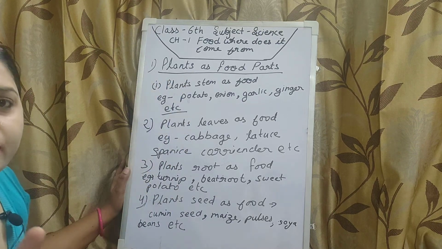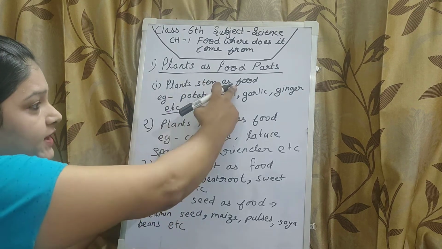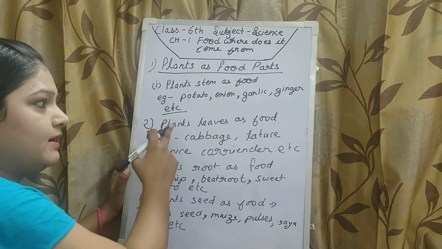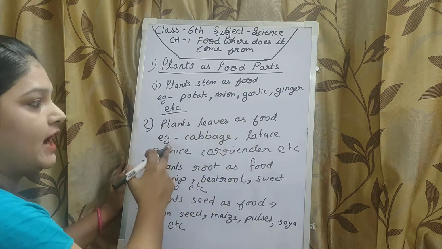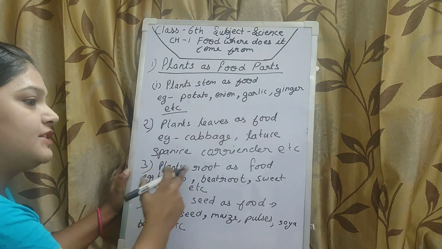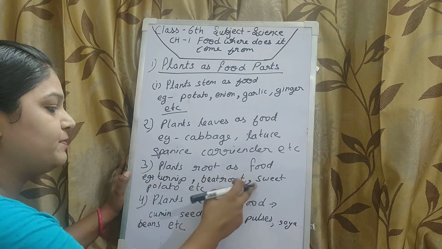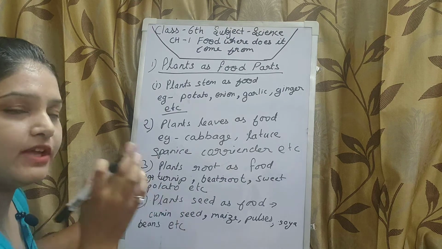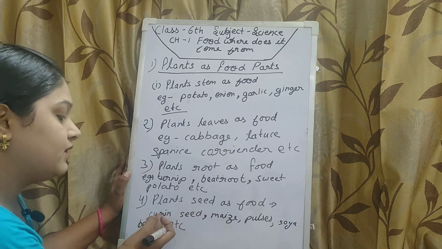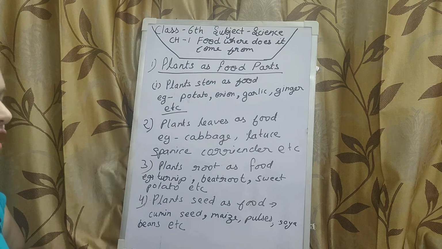Here, just take a revision. There are many parts of different plants we are using as food. Like stem: we eat the stem of potato, onion, garlic, ginger, etc. Plants' leaves: we eat cabbage, lettuce, spinach, coriander, etc. Plants' root: we also eat the root of some plants, like turnip, beetroot, sweet potato, etc. We also use the seeds of many plants, like cumin seed, maize, pulses, soya bean. All types of pulses are the seed of the plant.